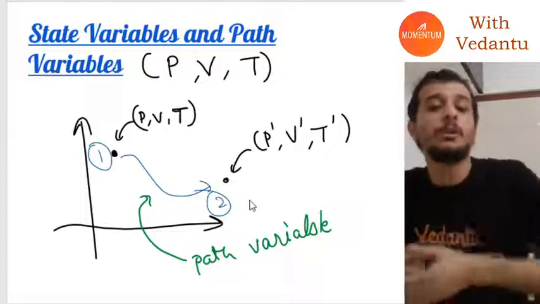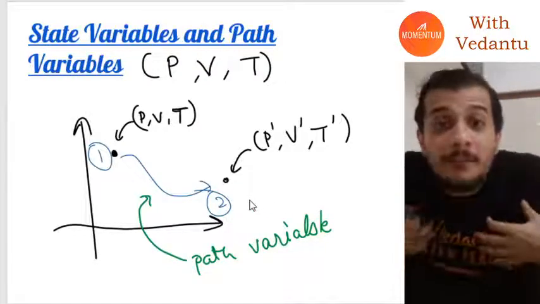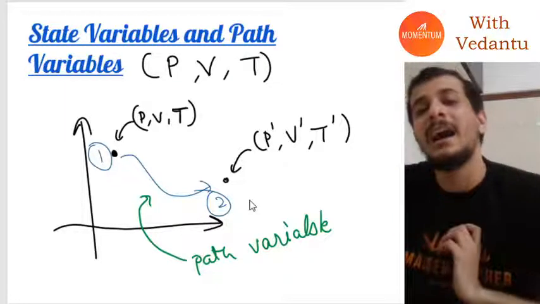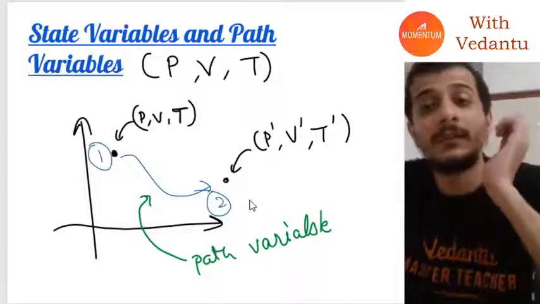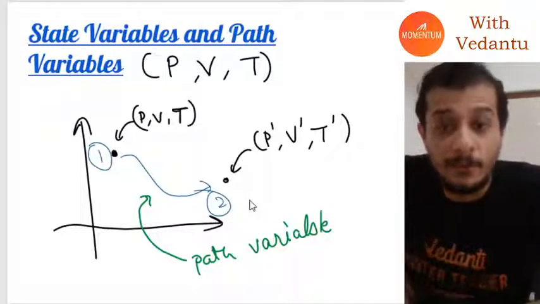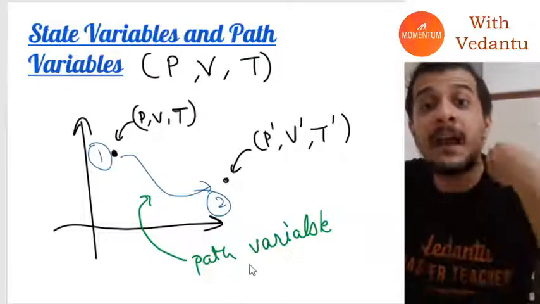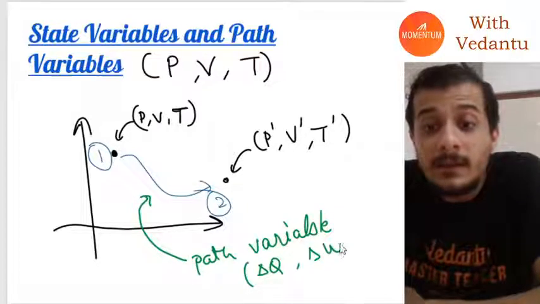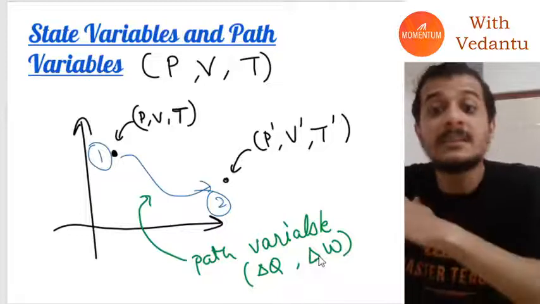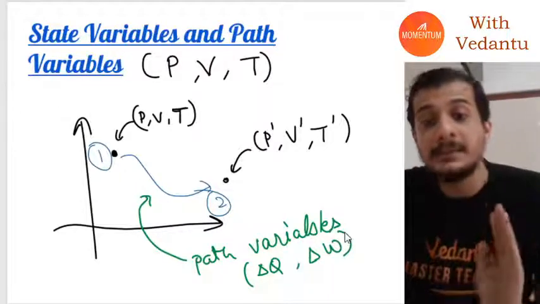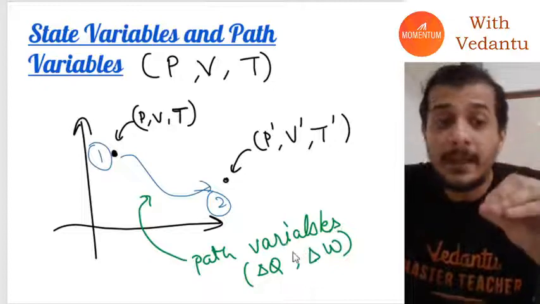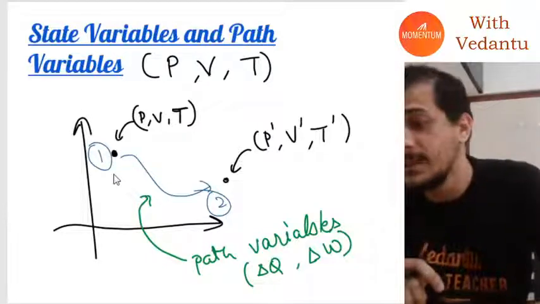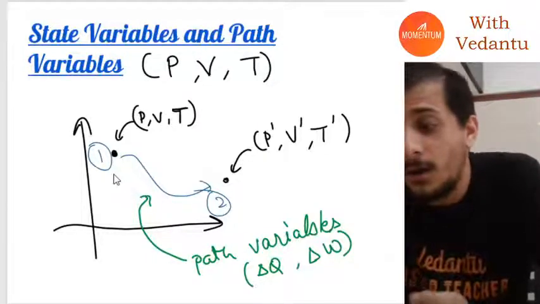So for example, when I took the system from 1 to 2, I might have changed its pressure, its volume, its temperature. How do I do that in general? I generally do some work, or I generally give it some heat. Those are the two basic ways. So I might have given the system some heat, or done some work on this system. These are what we call path variables. They come into play only when a system is transitioning from one state to another.